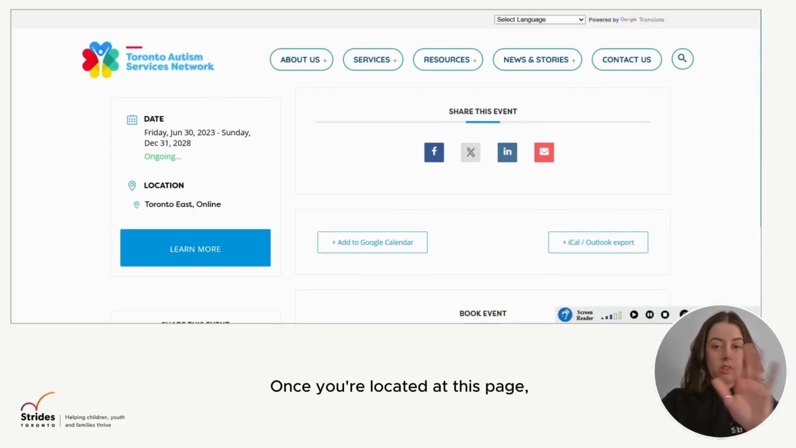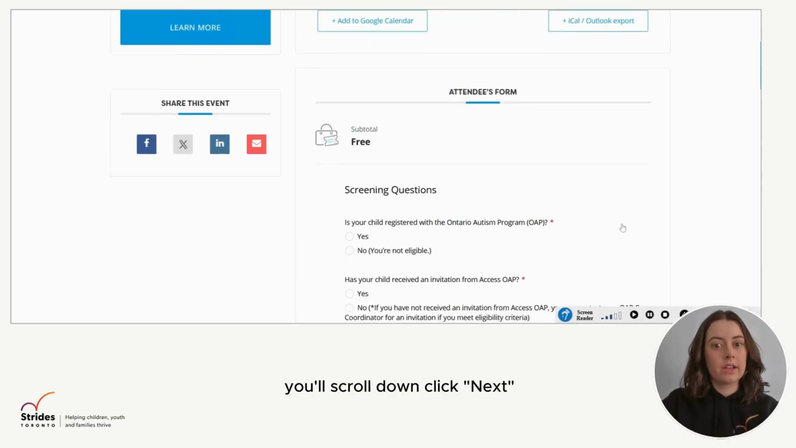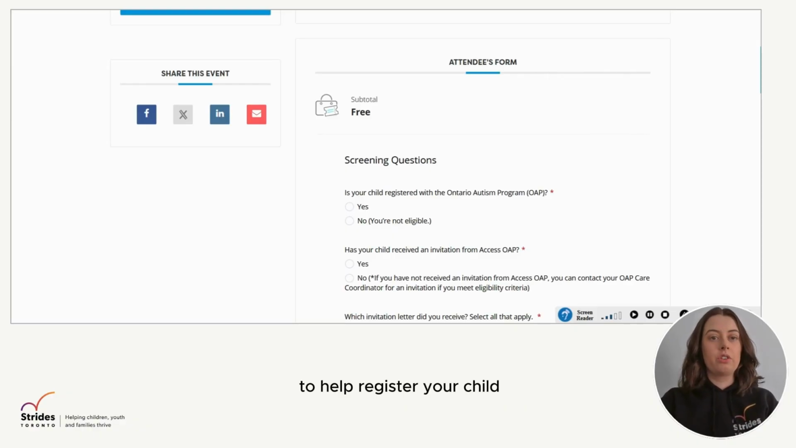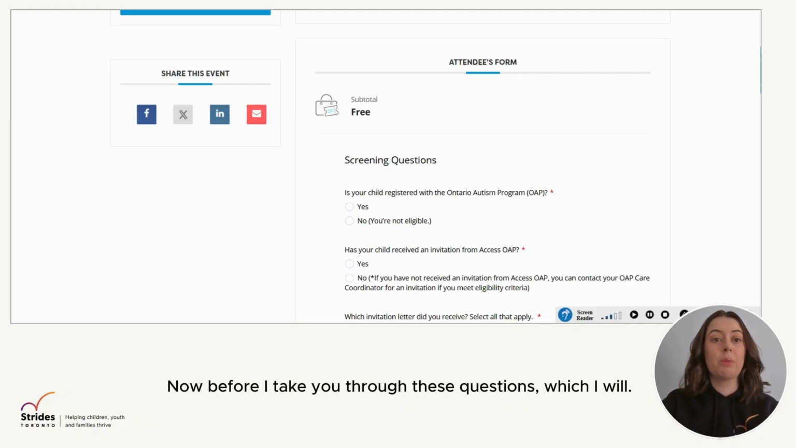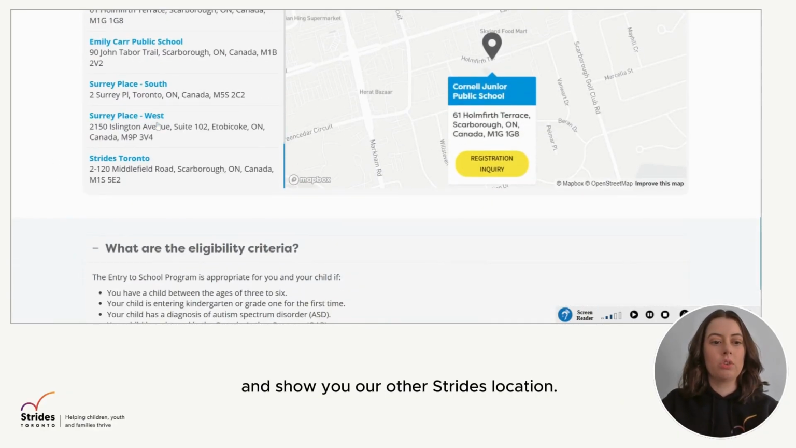Once you're located at this page, you'll scroll down, click Next, and this will bring you to the form that you are required to complete to help register your child for the entry to school program. Now, before I take you through these questions, which I will, I'm going to go back to the previous page and show you our other Strides location.